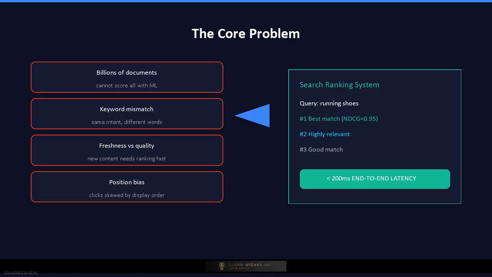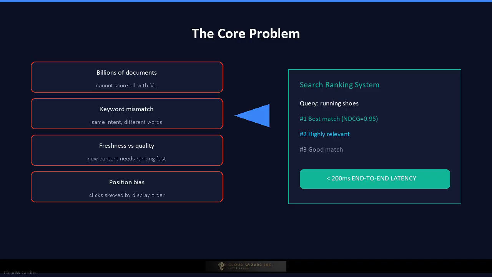Here is the core problem. A user types a query into a search box. Behind the scenes, there are billions of documents in the index. The system must instantly understand what the user means, retrieve a candidate set of possibly relevant documents, and then rank those candidates so the best results appear at the top. The ranking cannot just rely on keyword matching because the same word means different things in different contexts. The system must handle freshness, personalization, spam filtering, diversity, and business constraints like ads or policies.